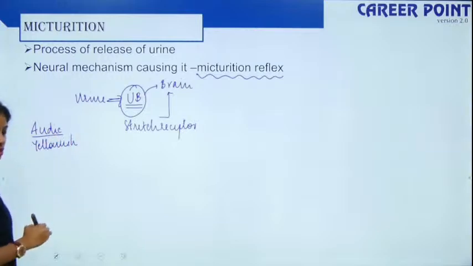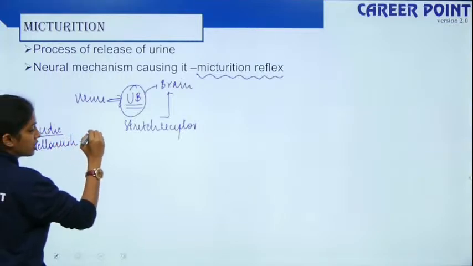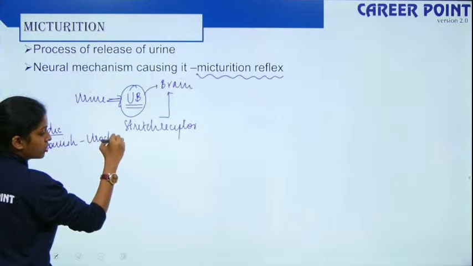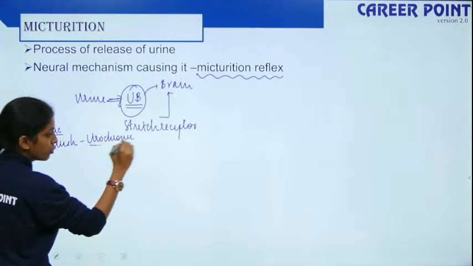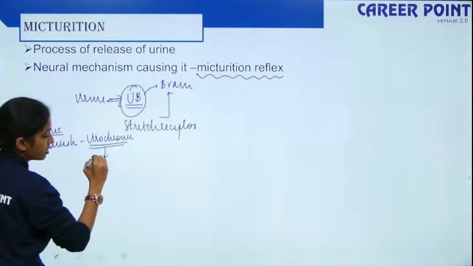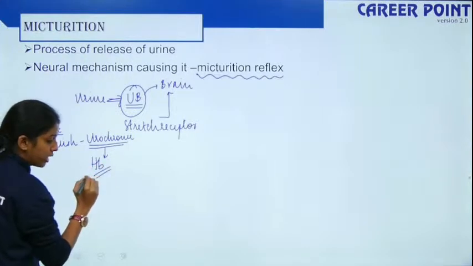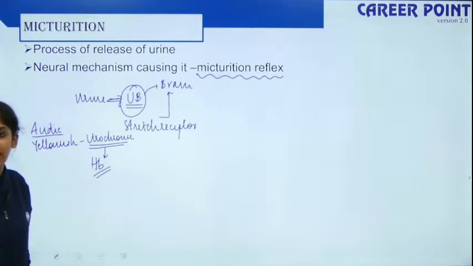It is yellowish in color. This yellowish color is due to a pigment called urochrome. This urochrome is formed by the breakdown of hemoglobin in your body. Your RBC cells have a lifespan of 120 days, right? After which they have to be degraded. So when you degrade RBC, that gives a particular pigment called urochrome. That gives the color to your urine.